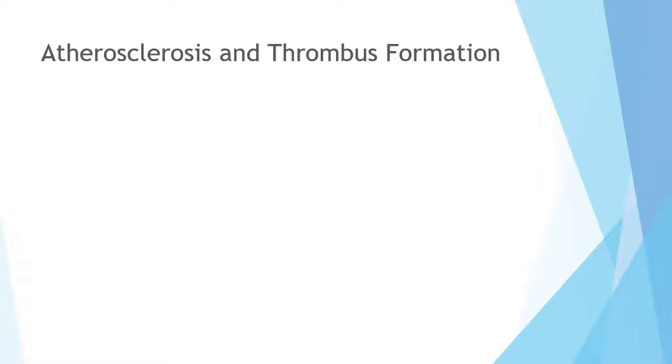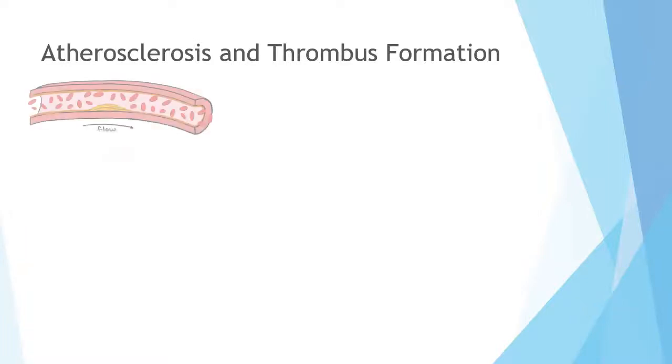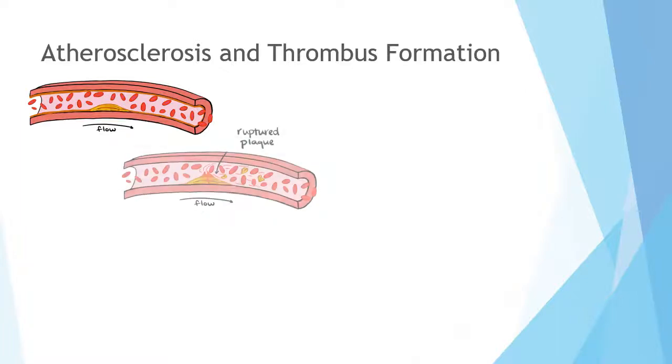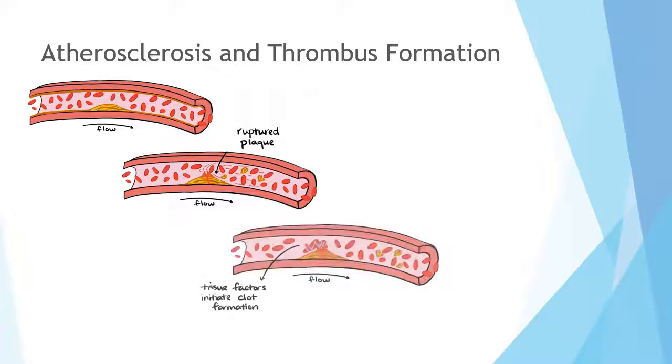Ischemic strokes are most often a direct result of atherosclerosis, a condition in which plaque and fatty deposits build up on the walls of blood vessels and narrow the diameter of affected vessels. Without treatment, these plaques can continue to grow in size and eventually rupture, often tearing the vessel wall as it breaks. To prevent profuse bleeding from the plaque rupture, the clotting cascade is triggered, where the body attempts to seal the leak in the vessel through the formation of a clot.